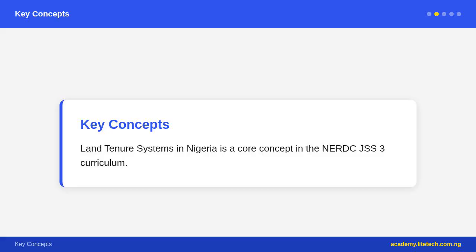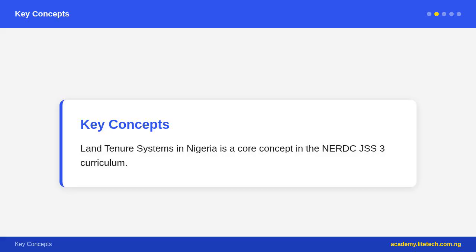3. Individual/freehold tenure. An individual owns the land outright. The owner can sell, lease, mortgage, or transfer the land. This is the system introduced during colonial times and reinforced by modern law. Common in urban and peri-urban areas. Advantages: encourages investment and development. Disadvantages: can lead to landlessness for the poor.